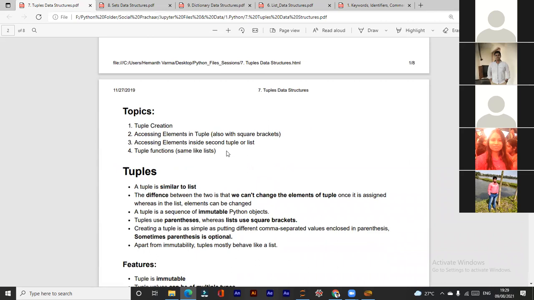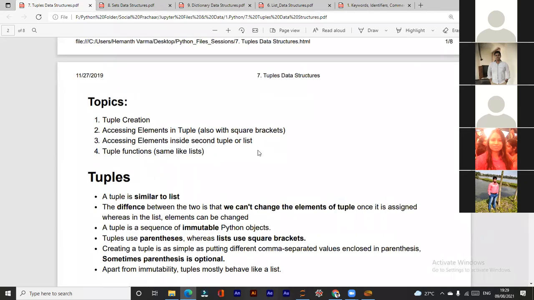Tuple: lists are mutable and tuples are not mutable. Why is it so? Can anyone tell me? Because, sir, once we assign elements into a tuple, we cannot modify it after that. Why can I not modify the element in the tuple? Sir, because it's immutable. So why is it immutable?